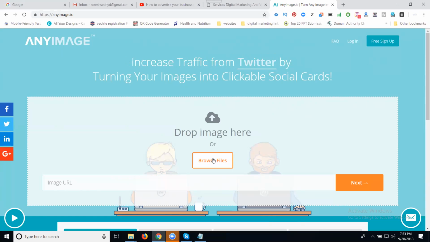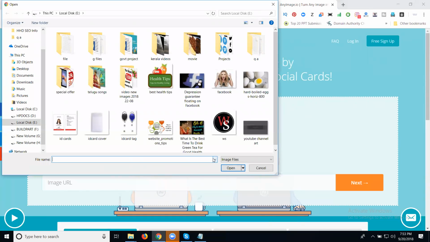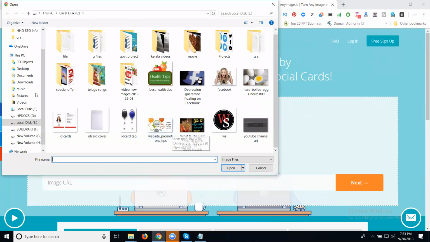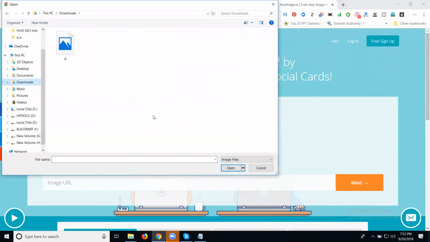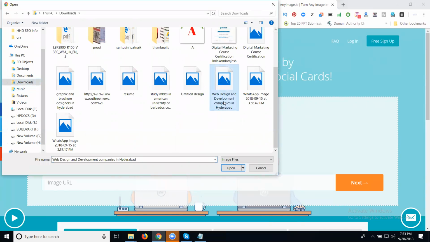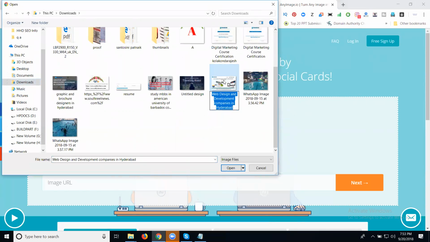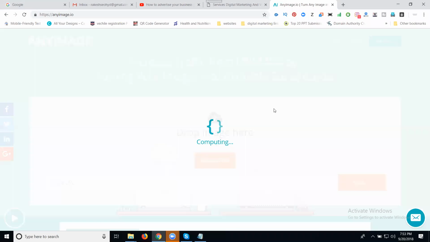In this one, select your file. The URL can be selected in two ways. One is Google Images. Second is uploading your images. In this one, you can select from the downloads. I can select this image for web design development companies in Hyderabad. Select it. It is computing.